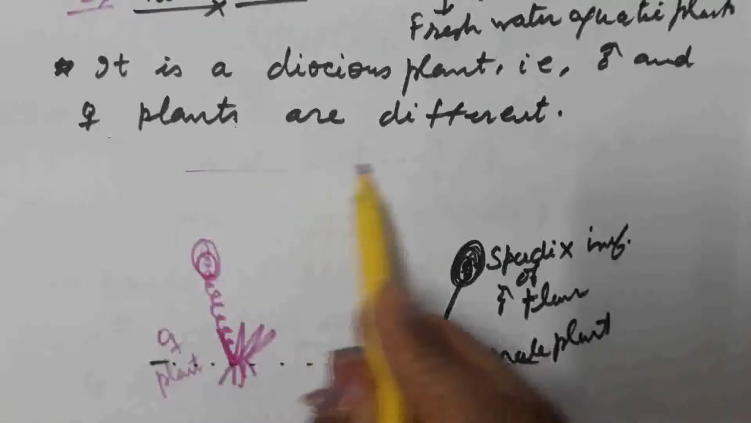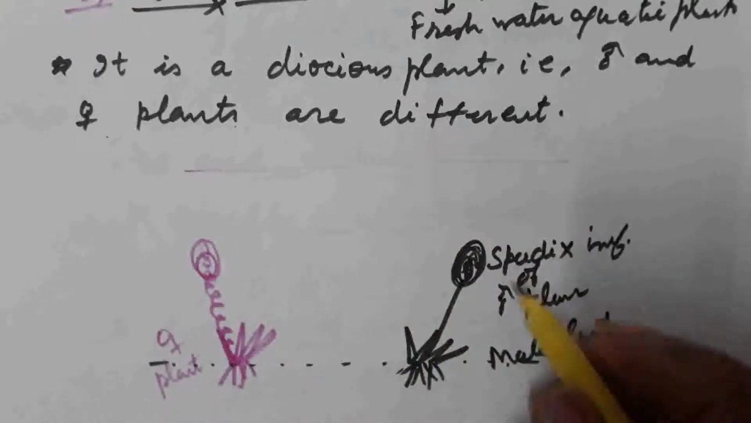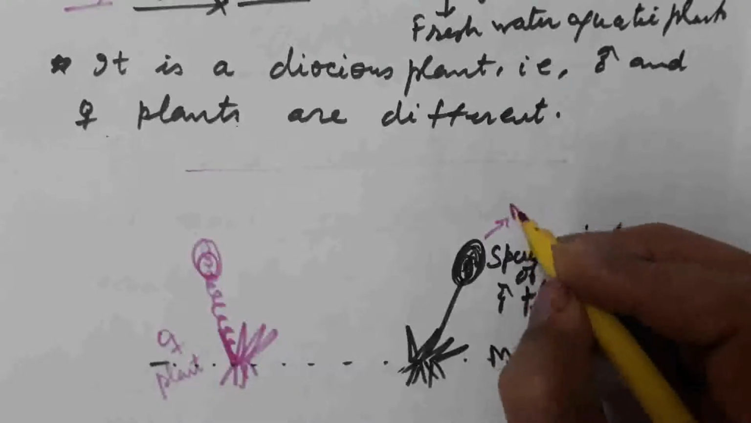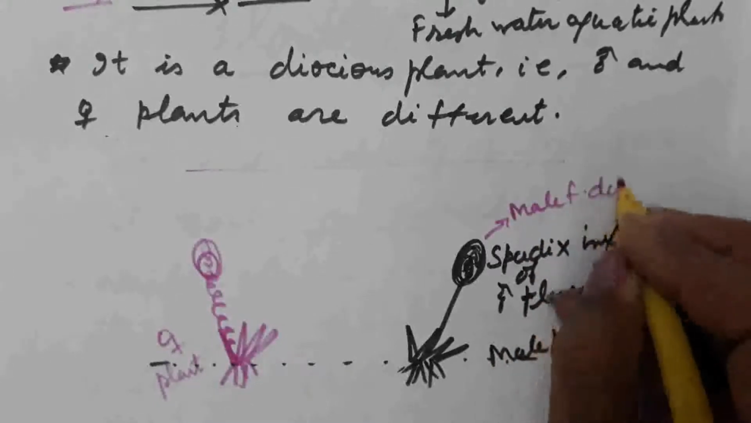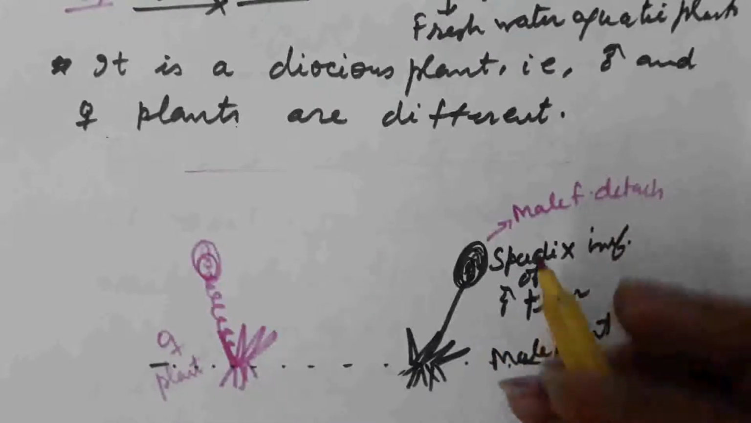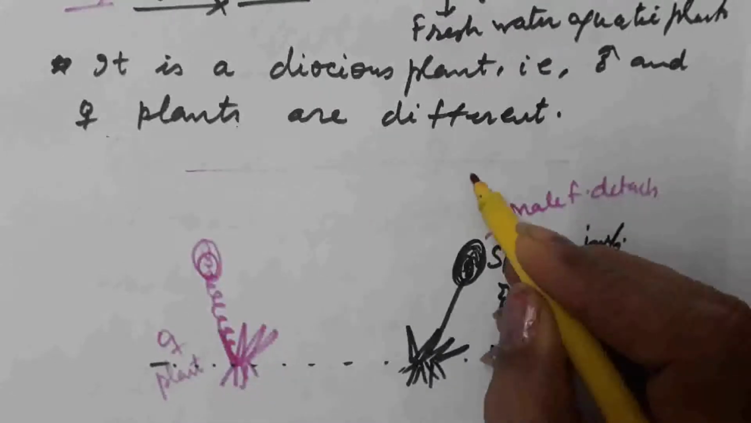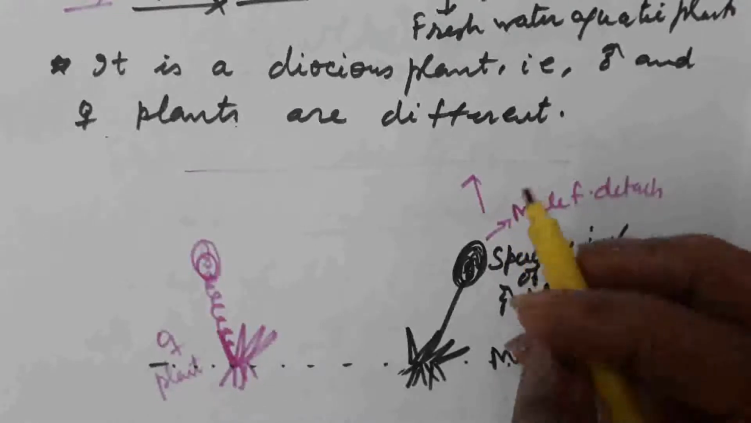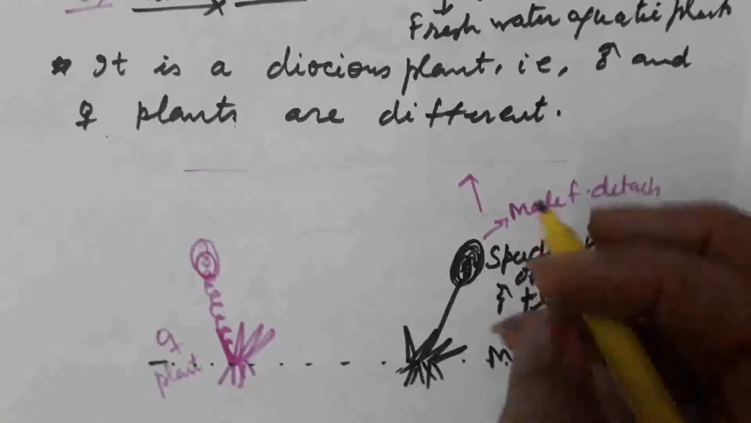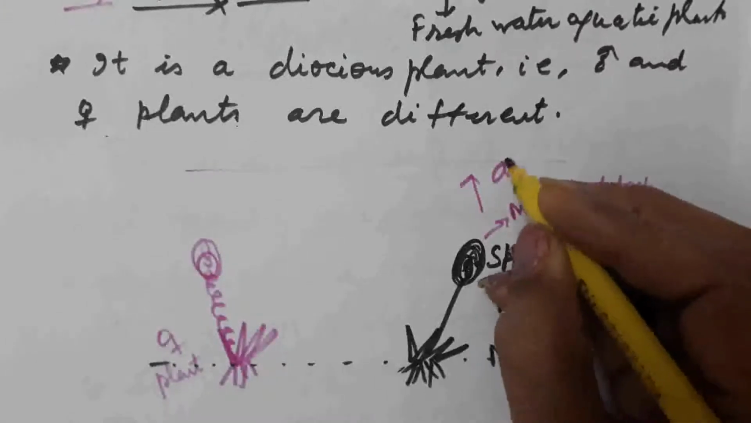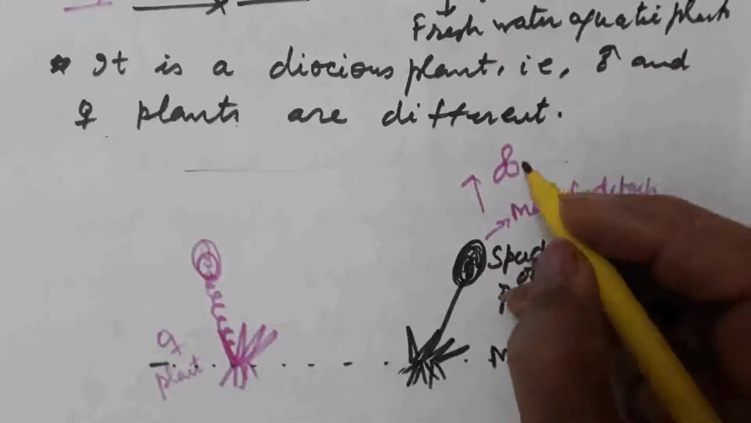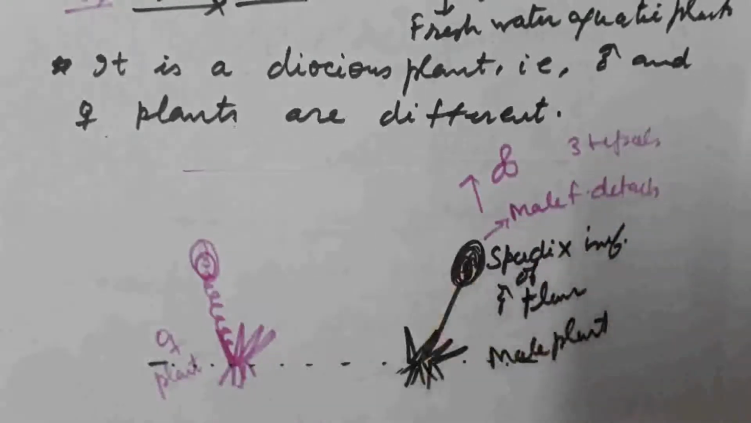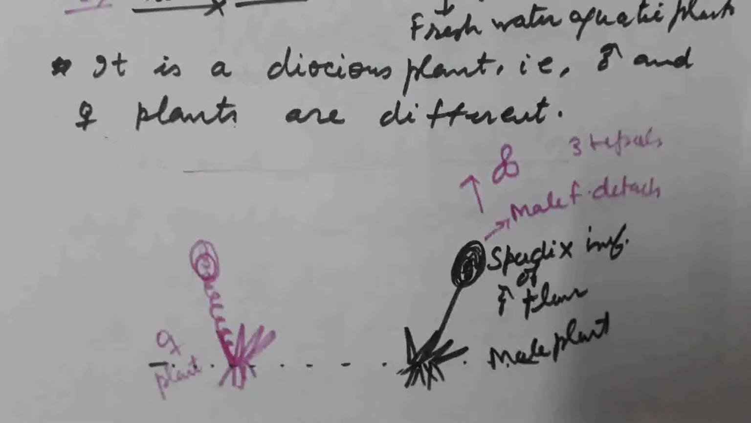What happens in this case? The male flower detaches from the male plant and reaches the surface of the water. Three tepals are present in them. Two are present on the lower side and one is present on the upper side. These are the three tepals which are present in the case of the male flower.